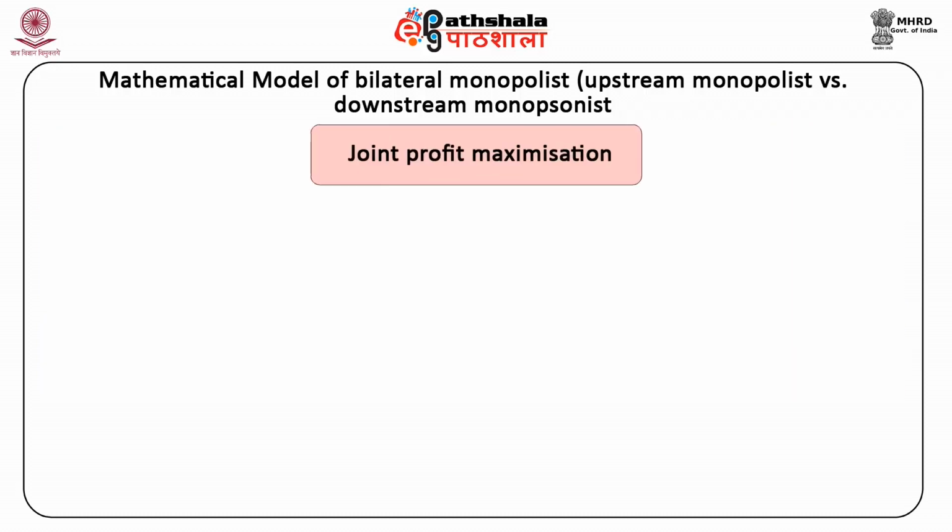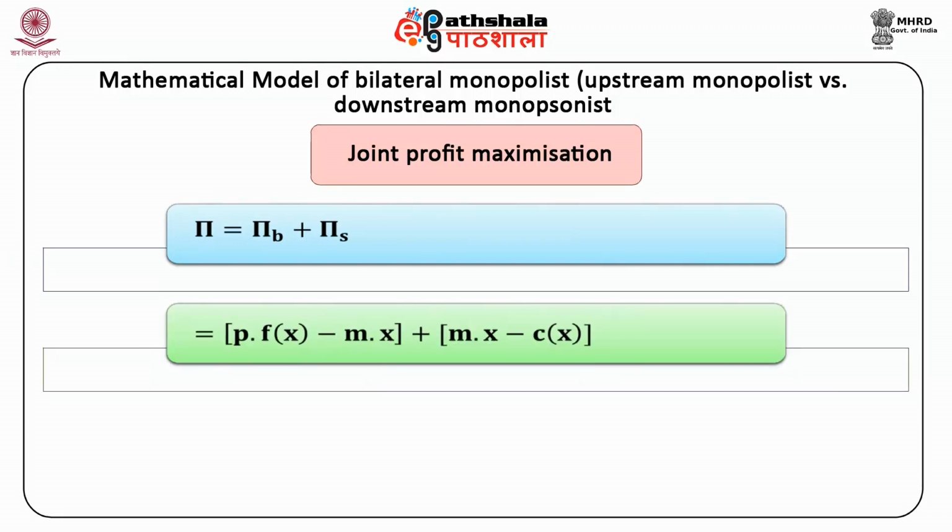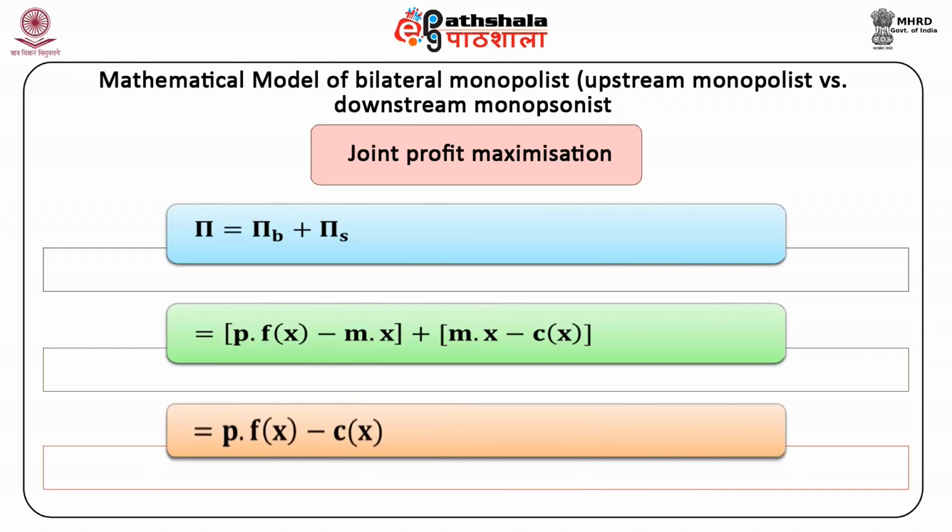The joint profit maximization takes place in the following way. π = π_B + π_S = P·F(X) − M·X + M·X − C(X) = P·F(X) − C(X).